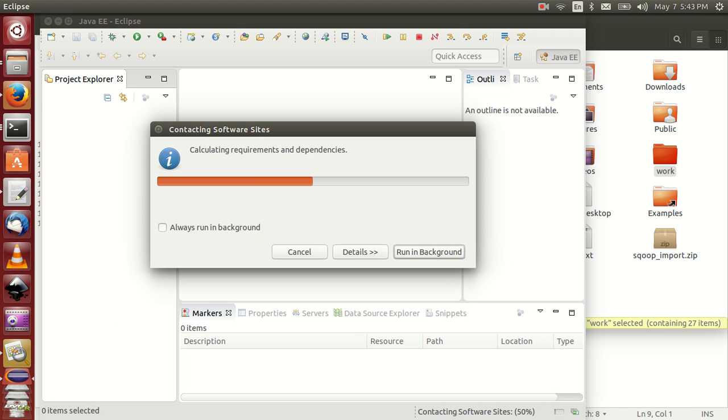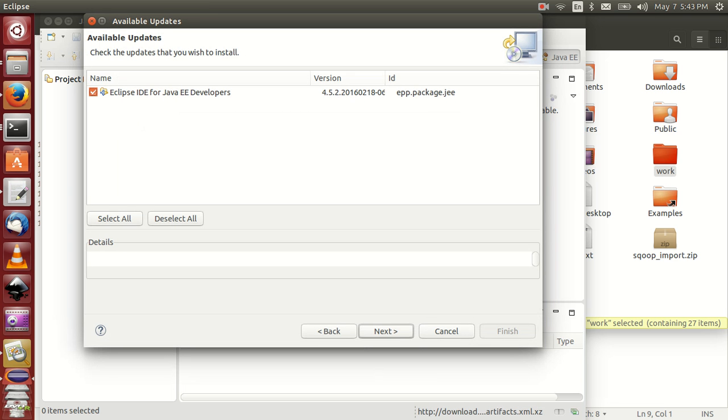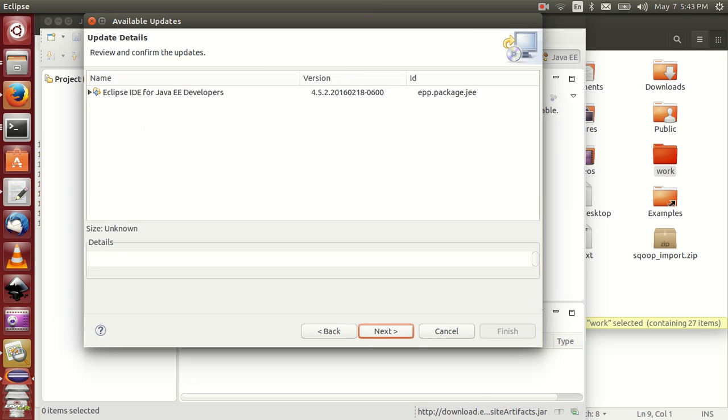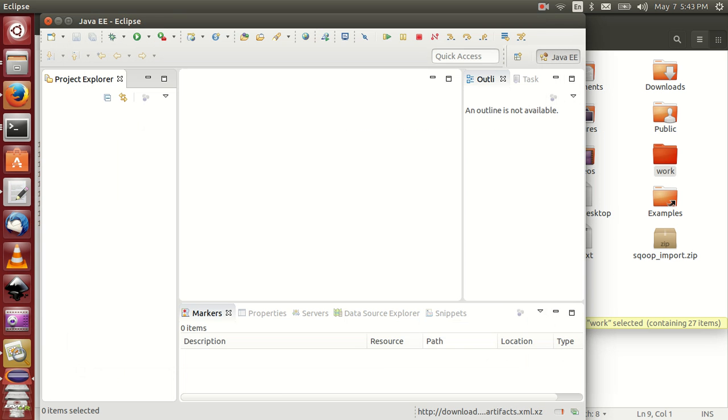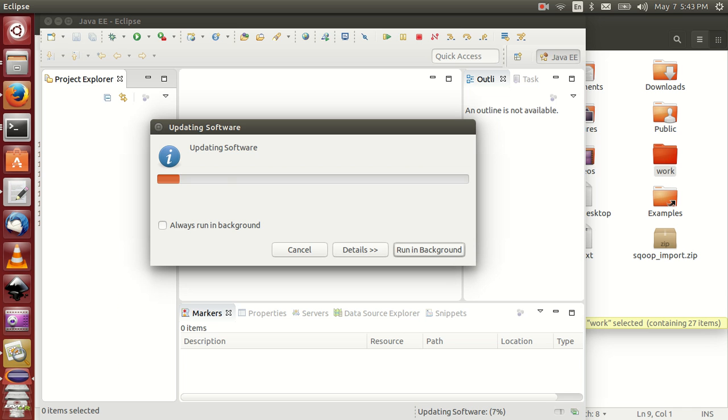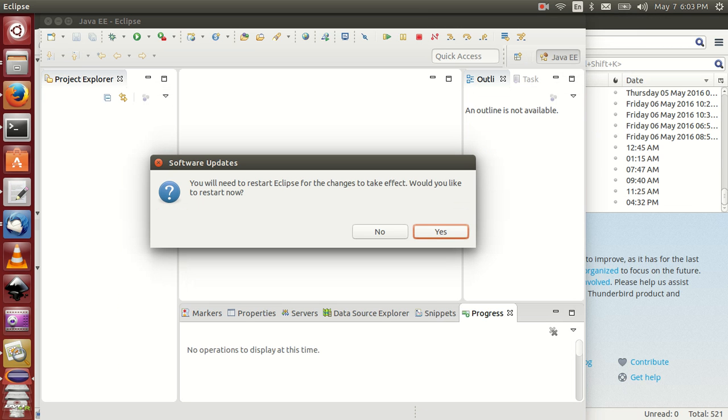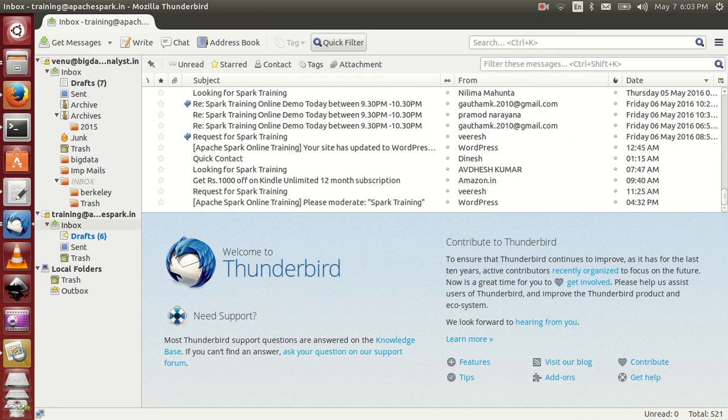Yes, it is required, so next, accept and finish. Wait 5 minutes. Within these 5 minutes it will install this plugin. After 10 minutes it's installed completely. After installing any plugin, it is mandatory to restart your Eclipse.